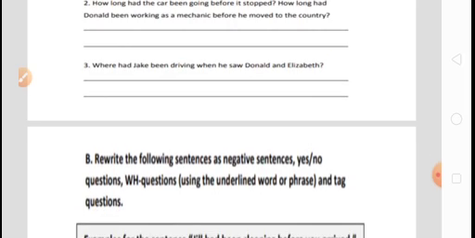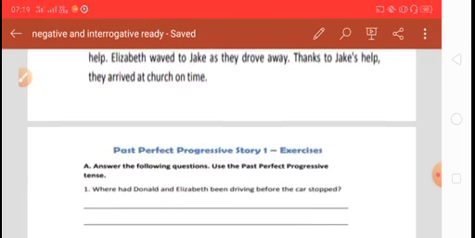Where had Jack been driving when he saw Donald and Elizabeth? Now this is the thing. Where had Jack been driving? So the last character, Jack, is there. Where was he going when he saw these two characters? Look here, you can understand.